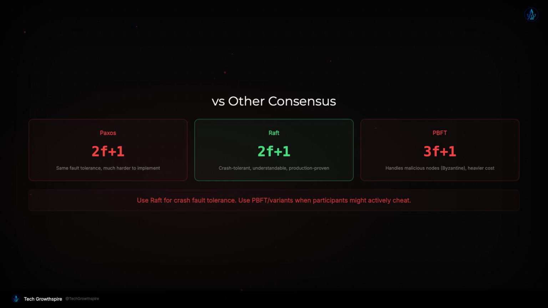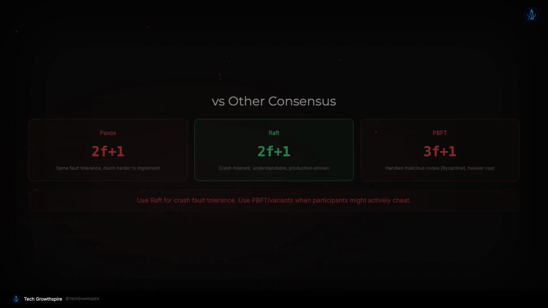PBFT, Practical Byzantine Fault Tolerance, handles a different threat model where nodes can be malicious, not just crash. It requires 3F+1 nodes to tolerate F Byzantine faults, compared to Raft's 2F+1 for crash faults. Use PBFT or its variants when you're building blockchain-style systems where participants might actively try to cheat.